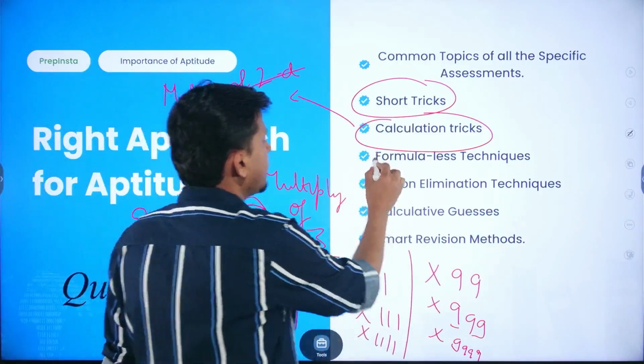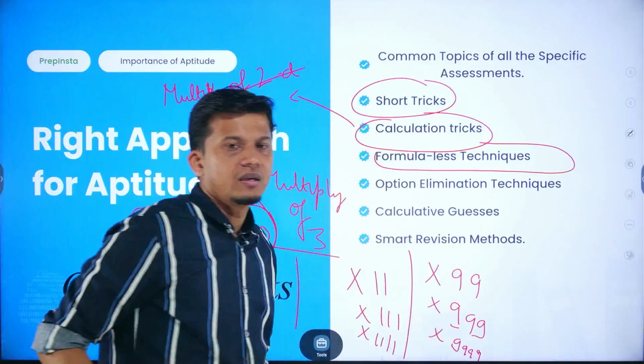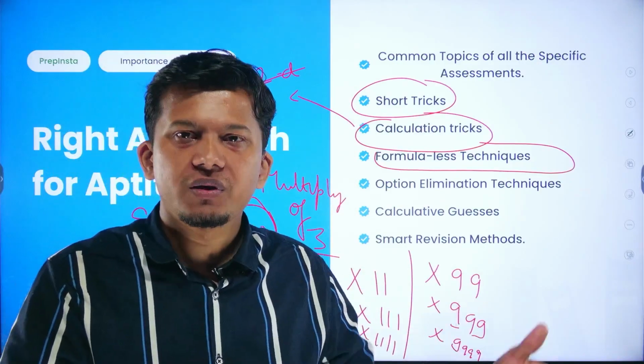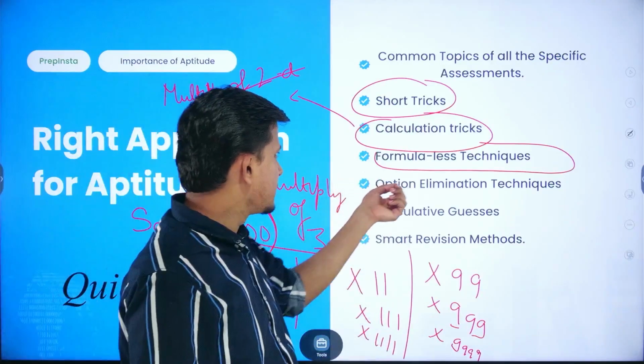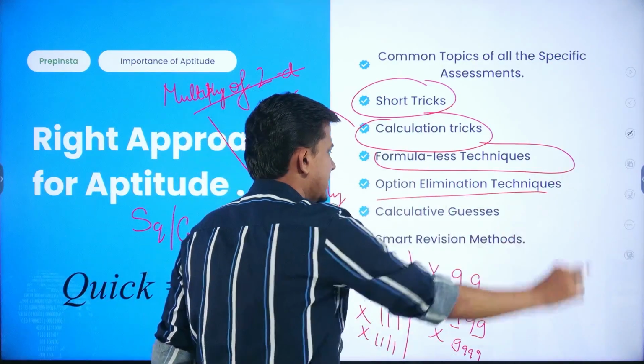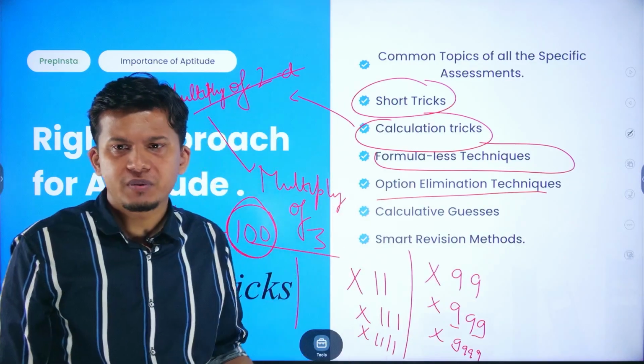Then you have to go with the formula-less techniques. There are many techniques in which we don't have to approach the question with the help of steps. We just have to apply the formula-less techniques. Then option elimination techniques, you need to understand how we can eliminate the options, right?